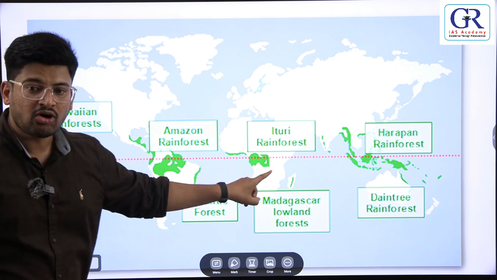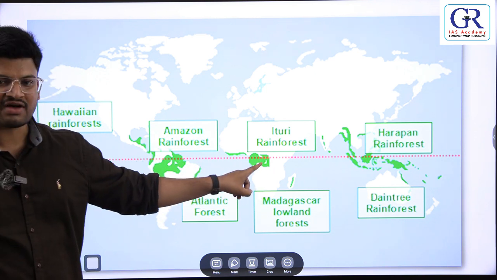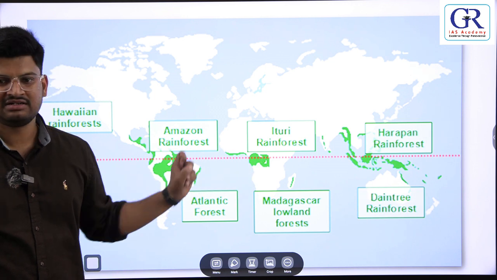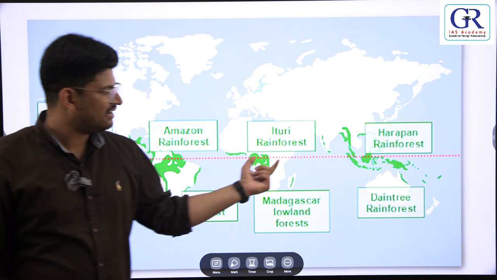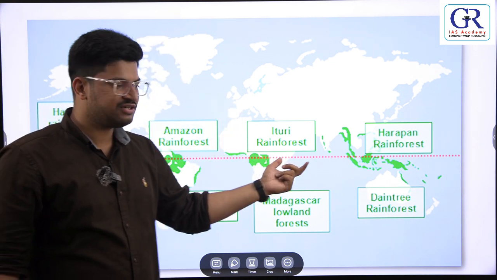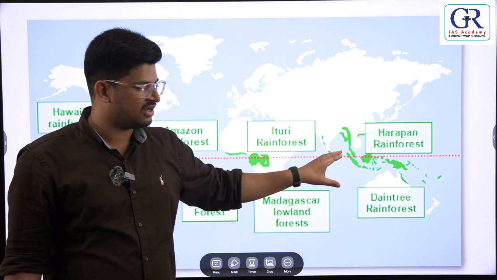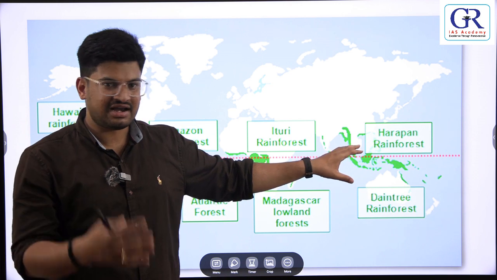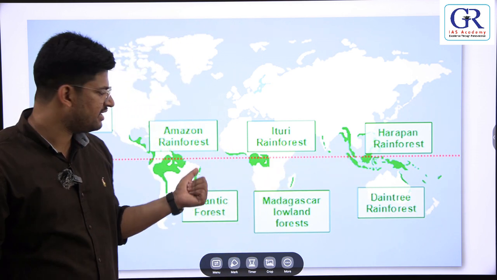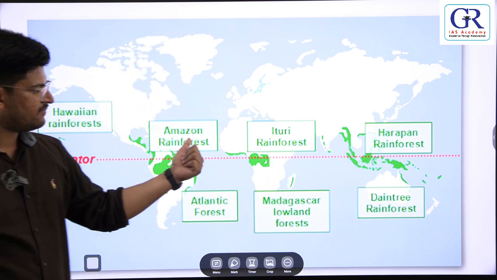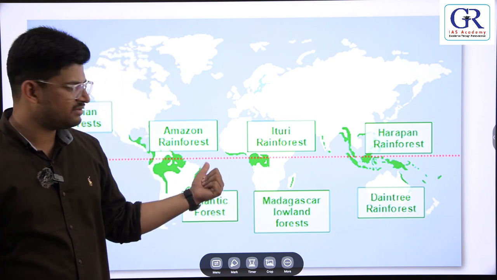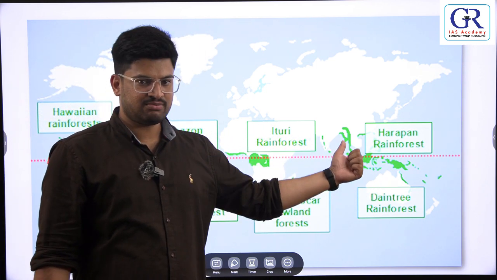Next, the Congo basin. The Congo basin of Africa also comes under the equatorial region. And the Malaysian region. Okay, Singapore, Malaysian region. Indonesia, Bali, Sumatra, these islands, all this comes under the equatorial region. What are they? The Amazon rainforest, the African Congo basin, the Indonesian region, the Malaysian region.